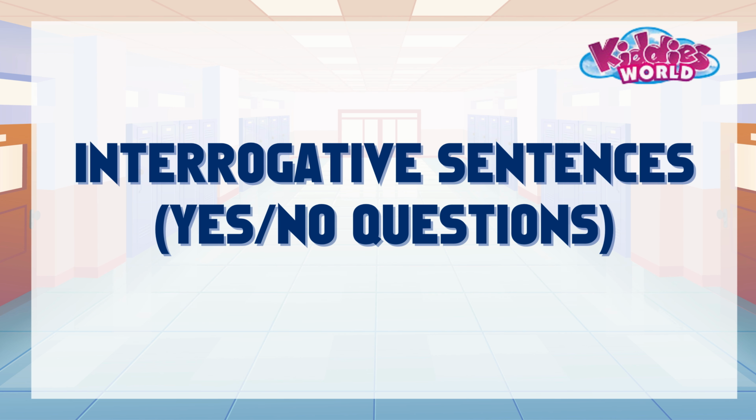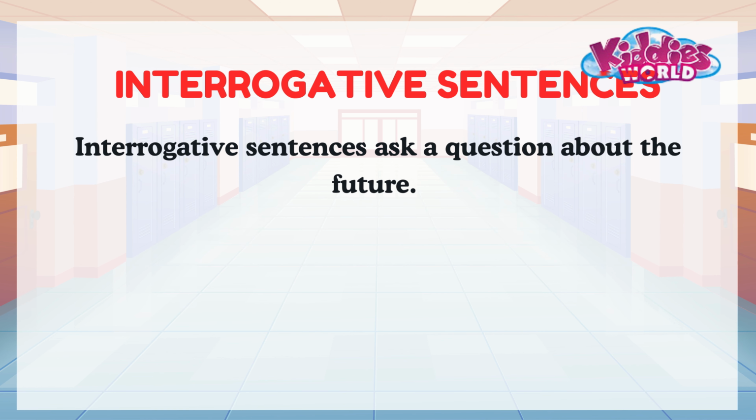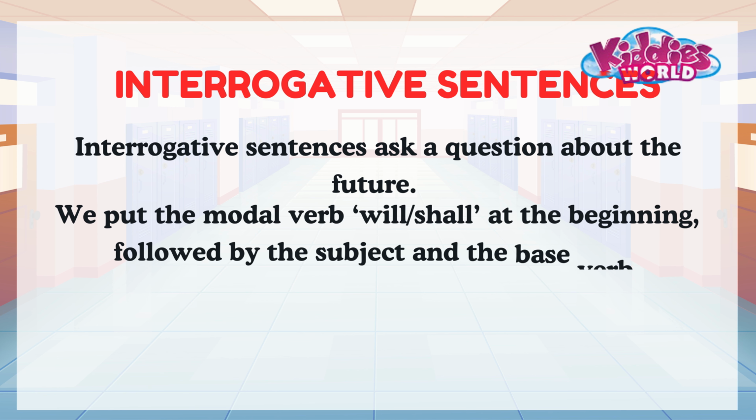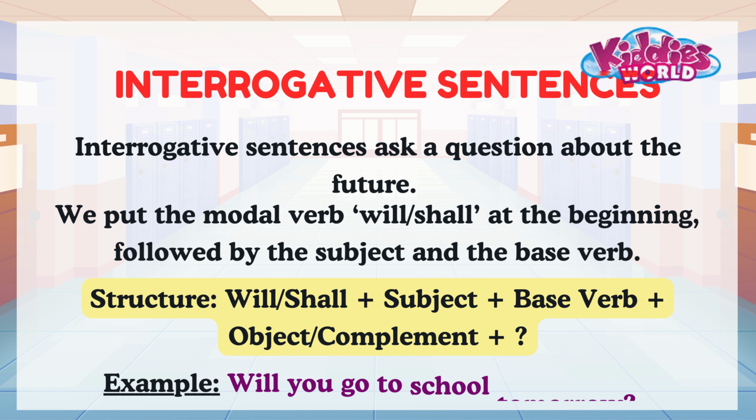3. Interrogative sentences. Interrogative sentences ask a question about the future. We put the modal verb will or shall at the beginning, followed by the subject and the base verb. This structure looks like this. Example, will you go to school tomorrow?